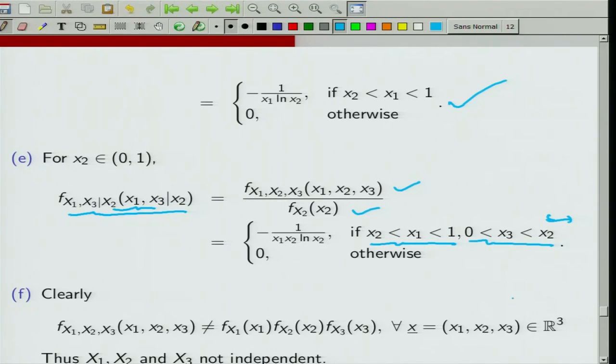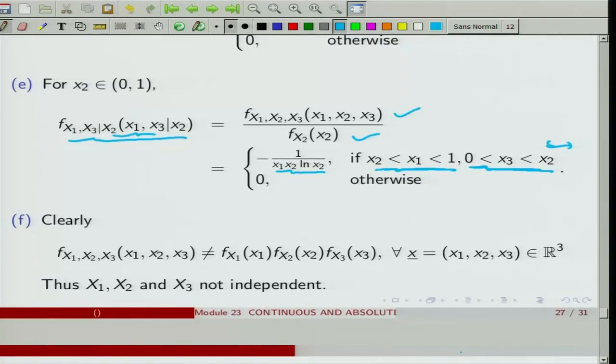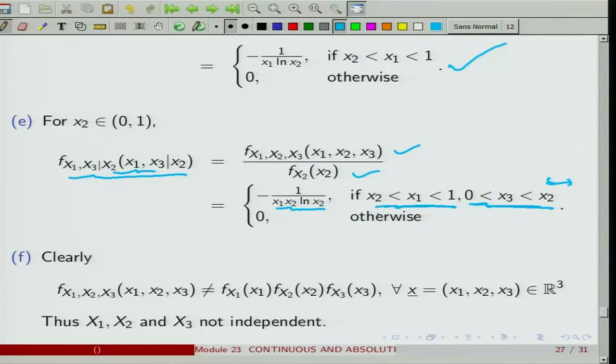Note that if x2 is given, the support of (x1, x3) can be broken into two parts, and here also x1 and x3 can be separated out. So, this suggests that if x2 is given, x1 and x3 seem to be independent, and that is what we will conclude later on. One thing we have clearly seen is that f(x1, x2, x3) is not the same as f(x1) f(x2) f(x3), which implies that x1, x2, x3 are not independent.